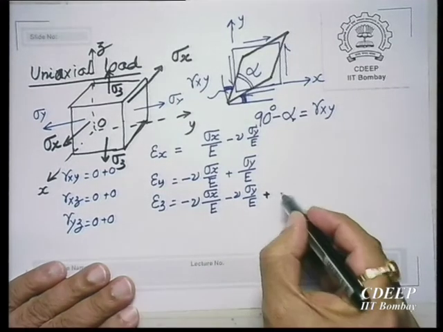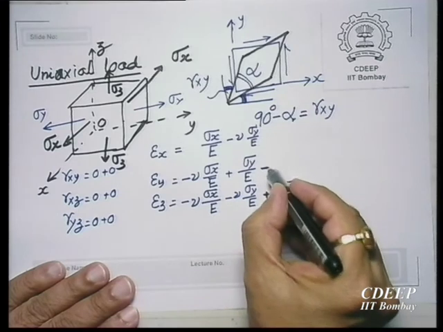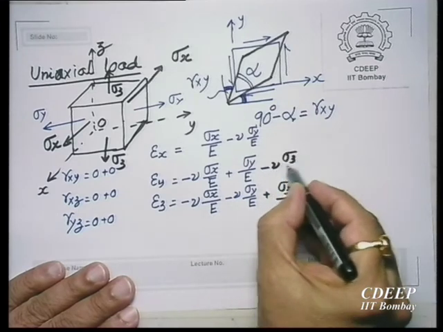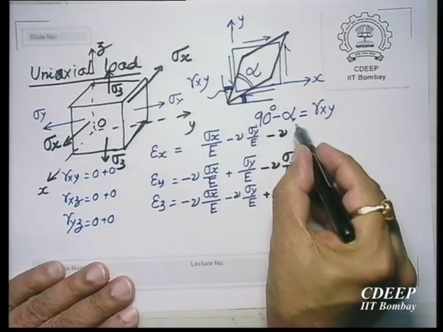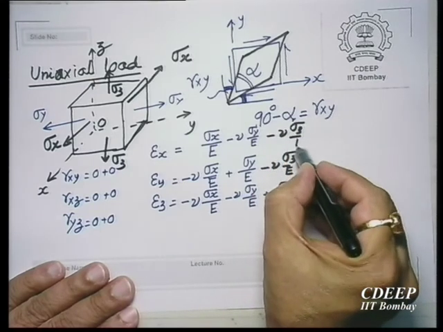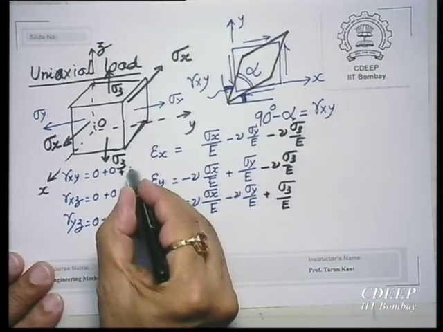This will give you a positive strain sigma z by E, negative here sigma z by E, and negative here nu times sigma z by E. Again the volume has changed, but all the right angles are maintained. No change in shape, only volume has changed. So, here again there are no shear strains.